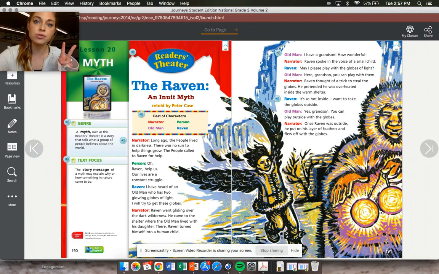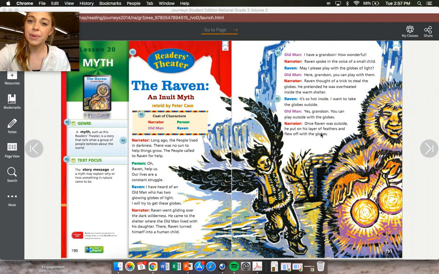We always have two stories, one longer main story of the week, and then a second story that kind of goes along with it. After this, we're going to compare and contrast these two stories and say how they're similar and how they're different from one another. So we already read Life on the Ice on Monday. And today we're going to read The Raven, an Inuit myth, and it is on page 190 and 191 of